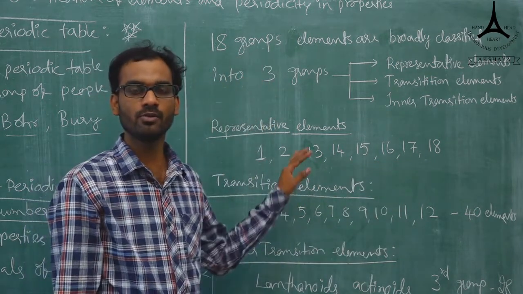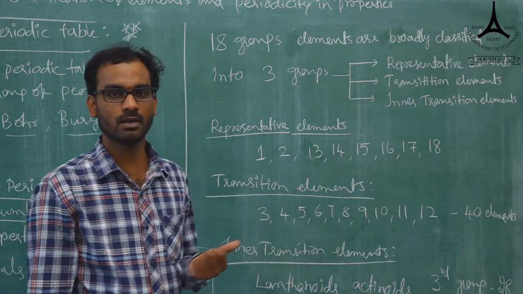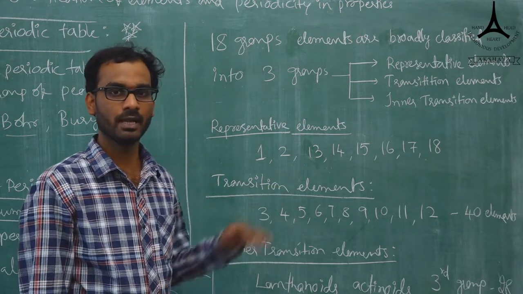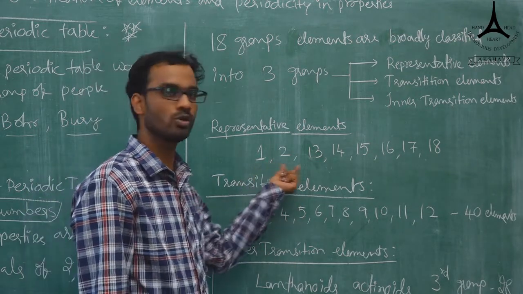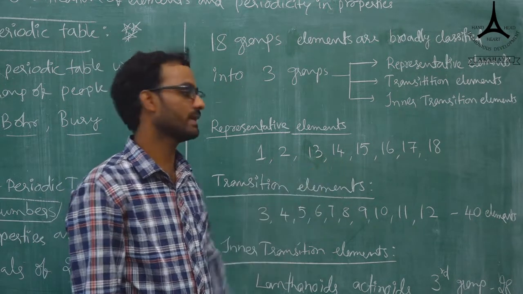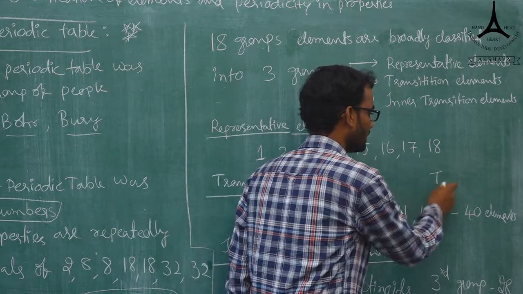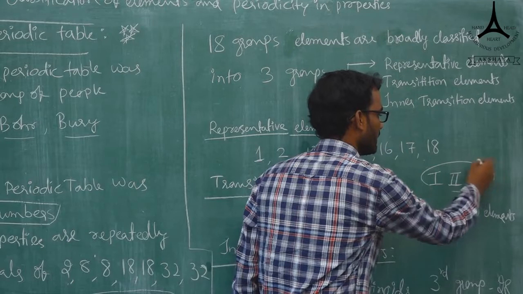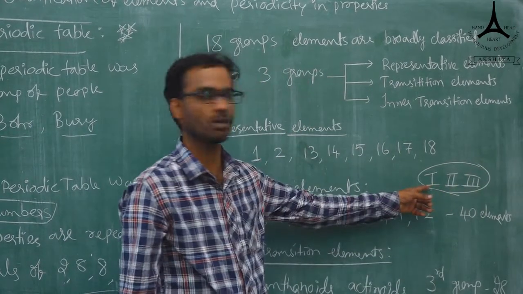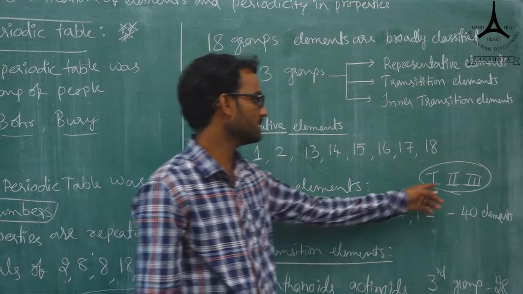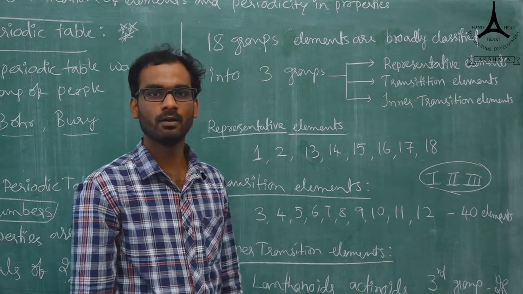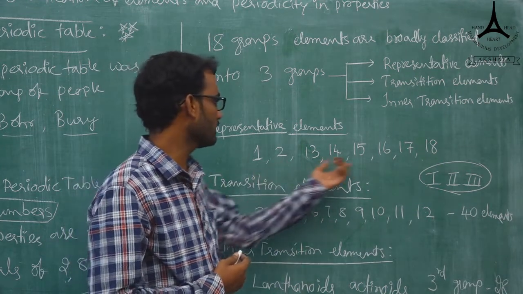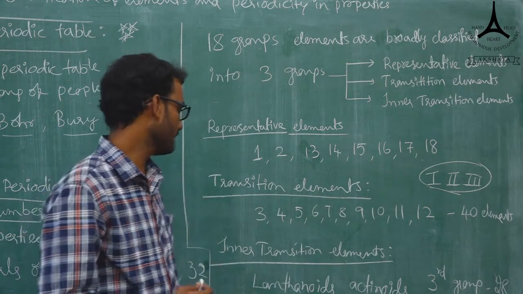In the long form of the periodic table, we have to use only numericals, 1, 2, 3, 4, 5 like that, but not Roman numbers. We cannot use the Roman numbers for first, second and so on. If it is represented in Roman numbers, that relates to the modified Mendeleev periodic table or modern periodic table. If you use the numericals 1, 2, 3, that is the long form of the periodic table.